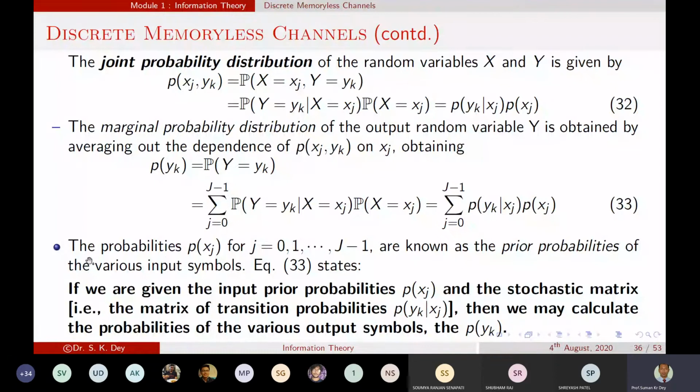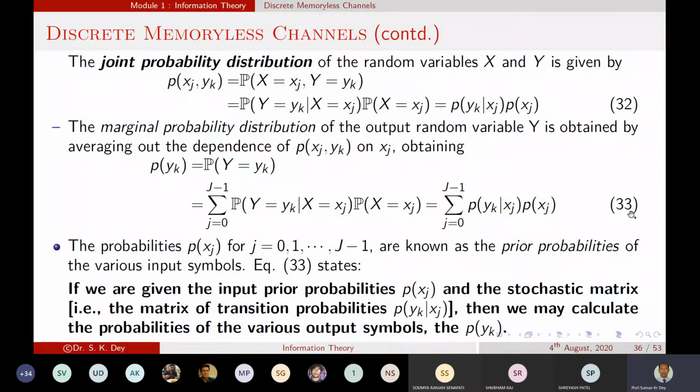So this probability P of xj is also known as the a priori probabilities of the various input symbols in equation 33.